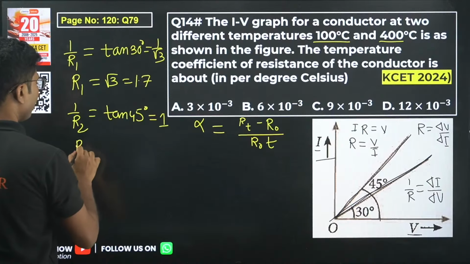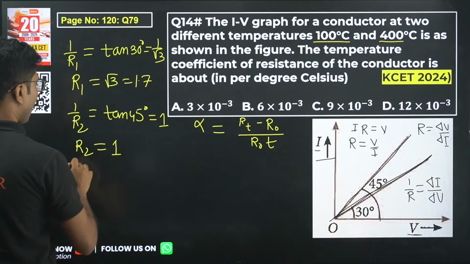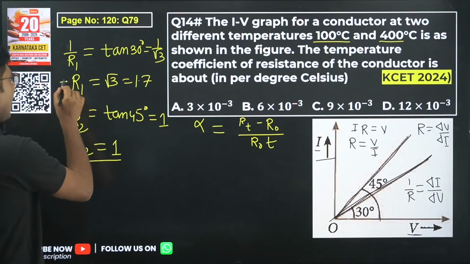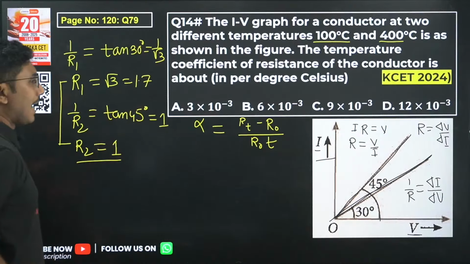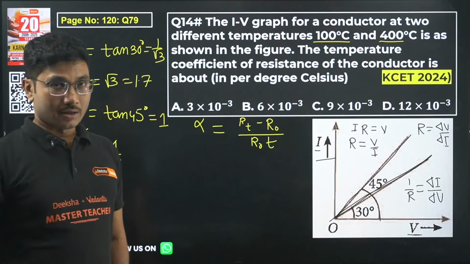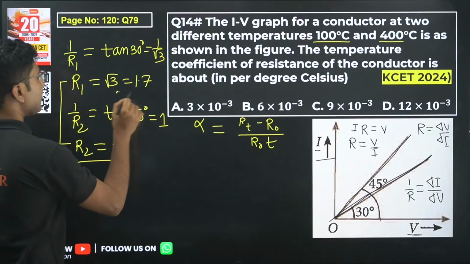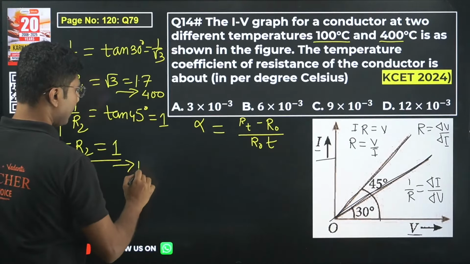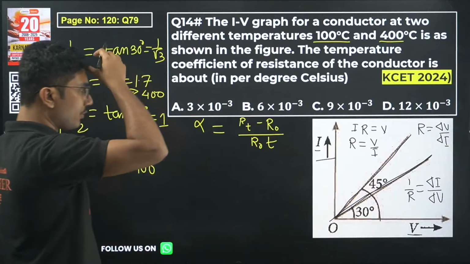So R2 equals 1. So R1 and R2 both we have calculated. Now from this calculation, higher the resistance, higher the temperature. So this represents the resistance at 400. This represents the temperature of 100. Now put those values over here.